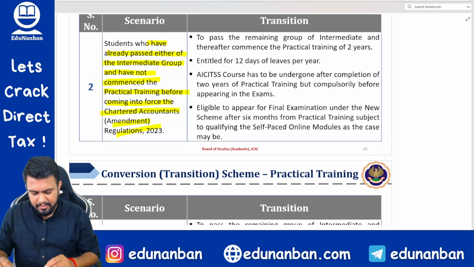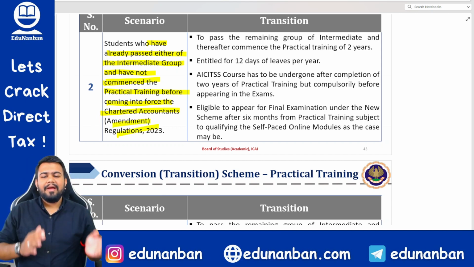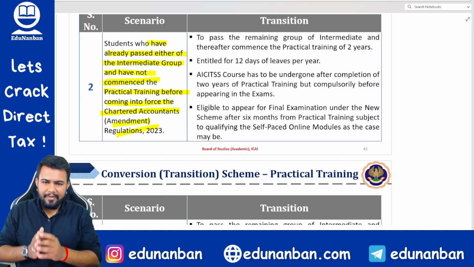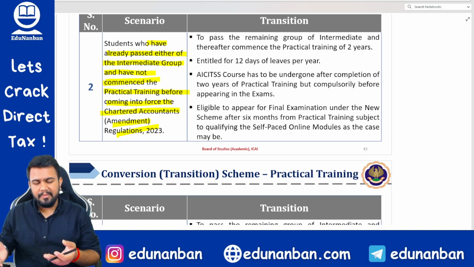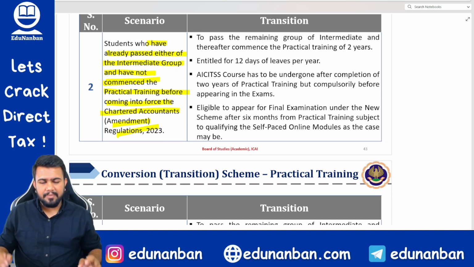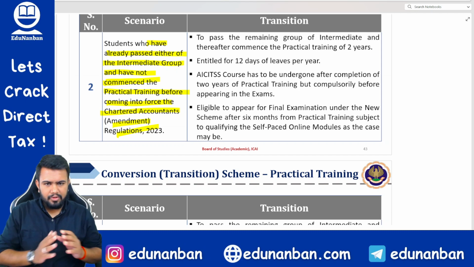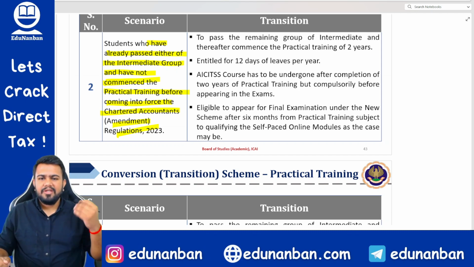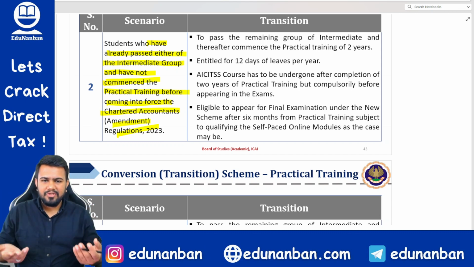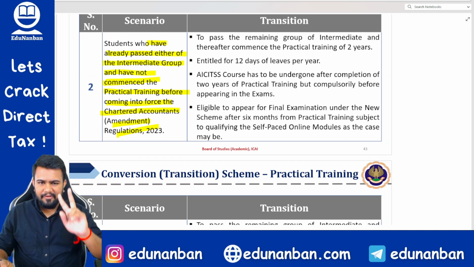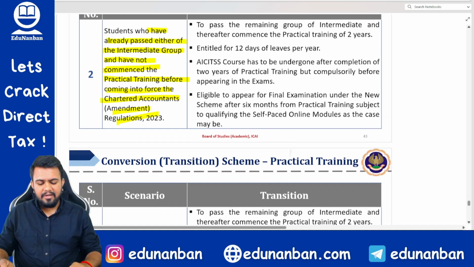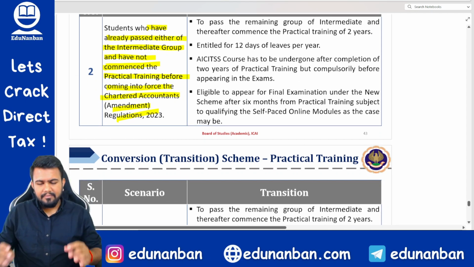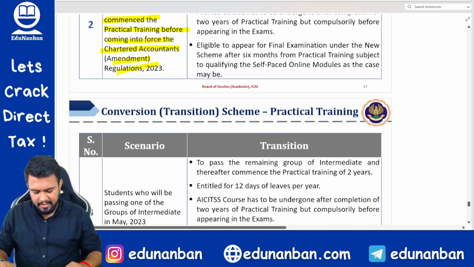Okay. Next, students who have already passed either of the intermediate groups and not commenced the practical training before coming into force. So if you have already passed group 1 of intermediate or both groups of intermediate, and you have not started your articleship, then what to do? First finish both the groups, finish ITT, finish orientation. After that only you can join articleship. Articleship will be for 2 years and you will get 12 days leave per year. Then as usual everything will continue.